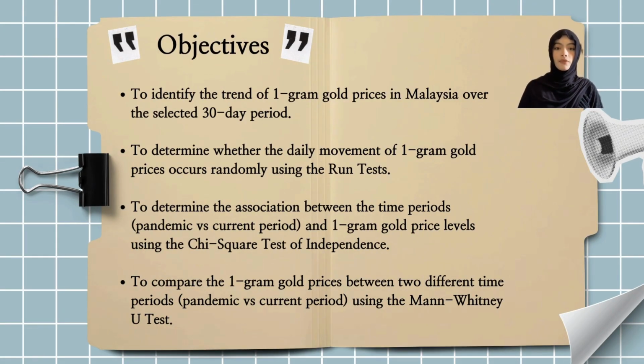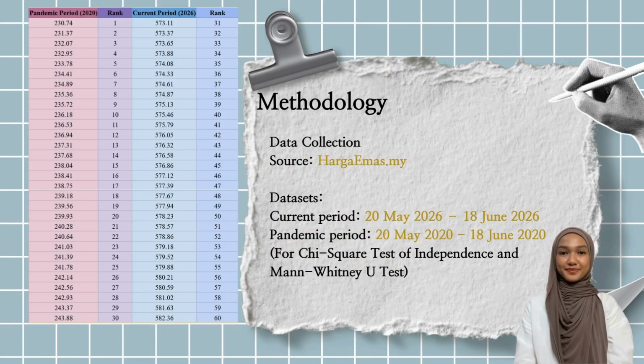First, to identify the trend of 1 gram gold price in Malaysia over the selected 30-day period. Second objective is to determine whether the daily movement of 1 gram gold prices occurs randomly using the run test. The third objective is to determine the association between the time periods, pandemic versus current periods, and 1 gram gold price levels using the chi-square test of independence. And last objective is to compare the 1 gram gold prices between two different time periods, pandemic versus current period, using the Mann-Whitney U test.